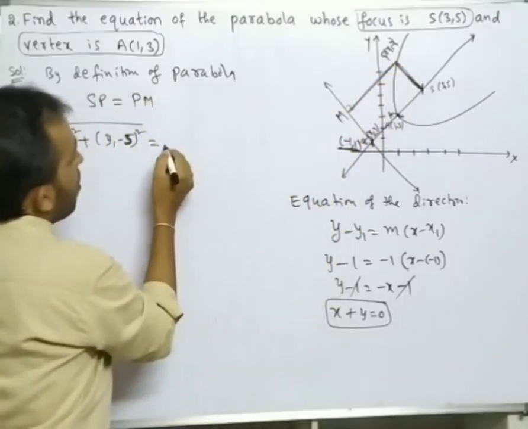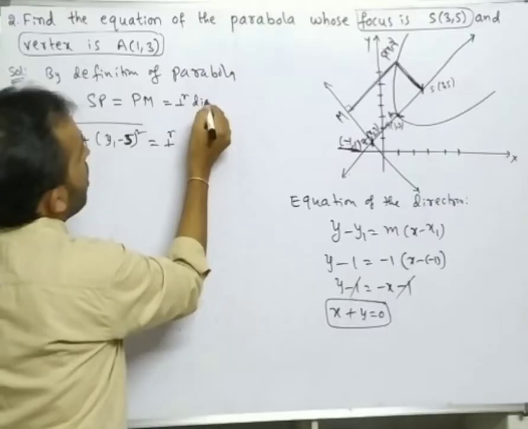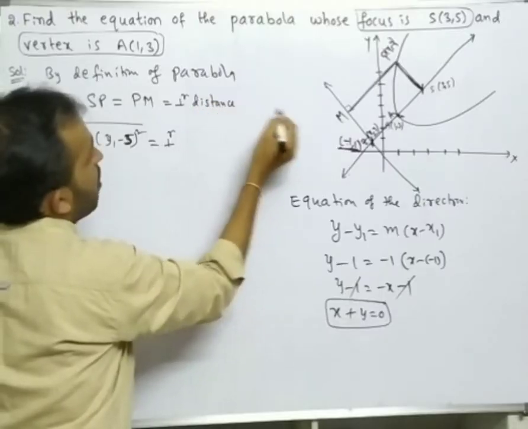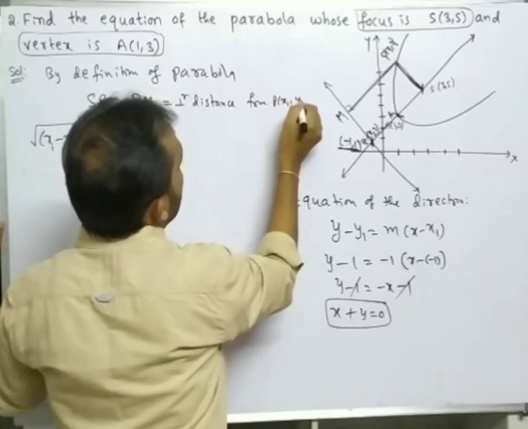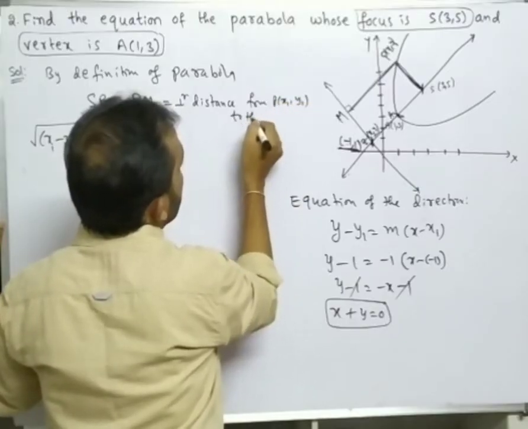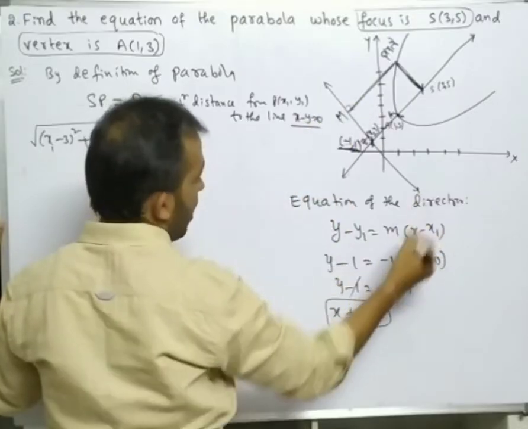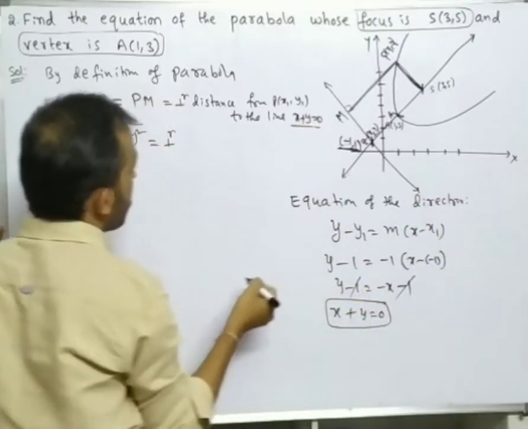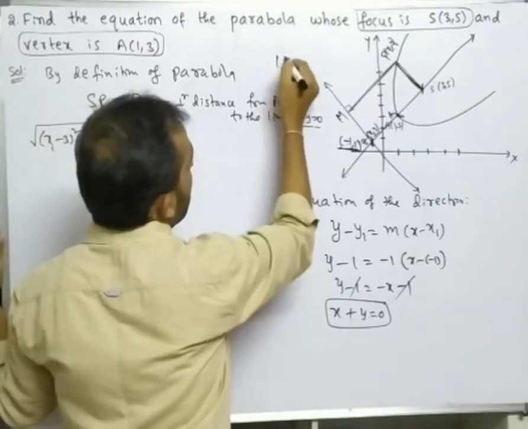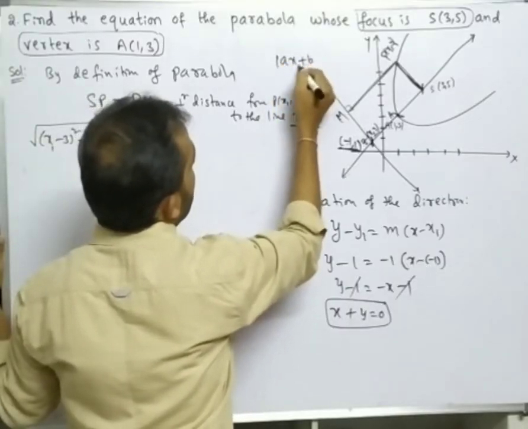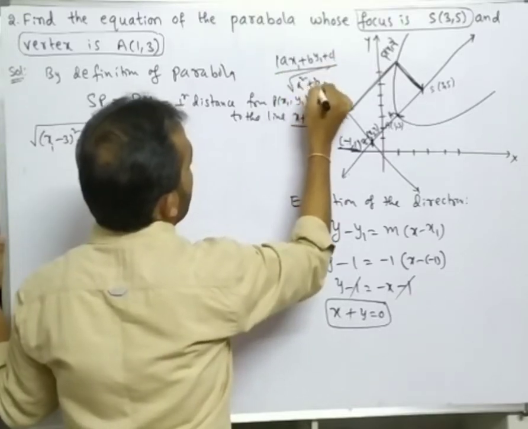PM means what? Perpendicular. PM is nothing but the perpendicular distance from P(x1, y1) to the directrix line x plus y is equal to 0. We know the perpendicular distance formula: modulus of (a x1 plus b y1 plus c) by under root of (a square plus b square).